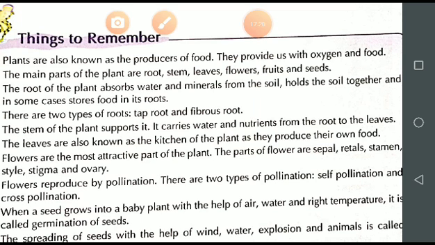But students, human beings and animals both depend on plants for their food.